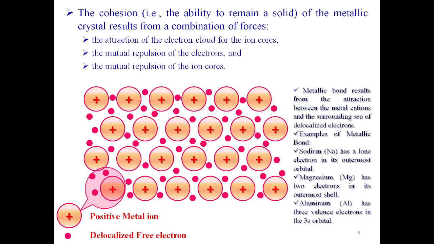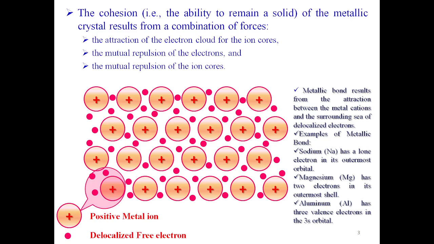These positive metal ion cores attract the surrounding electron clouds, which contributes to the binding energy. This attraction is mutual. At the same time, there will be mutual repulsion among electrons when the free electrons come closer to each other.